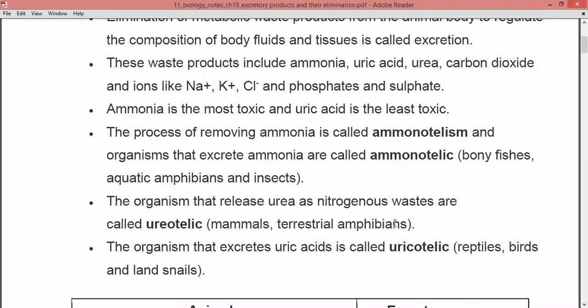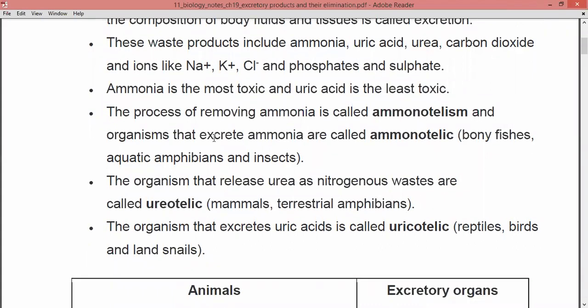And the organisms which are excreting the waste products in the form of uric acid are known as uricotelic organisms, right? The examples are reptiles, birds, as well as land snails. So all those organisms are excreting uric acid, and for this reason they are said to be uricotelic organisms.